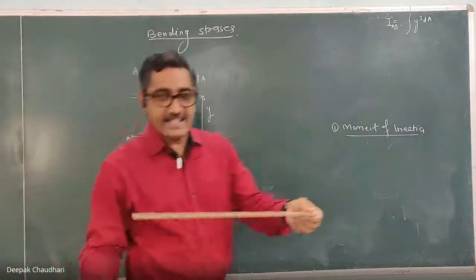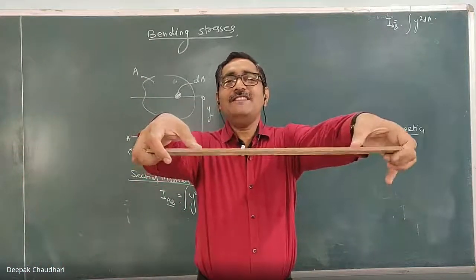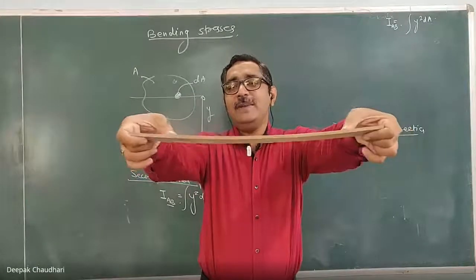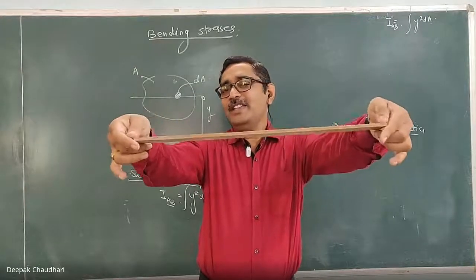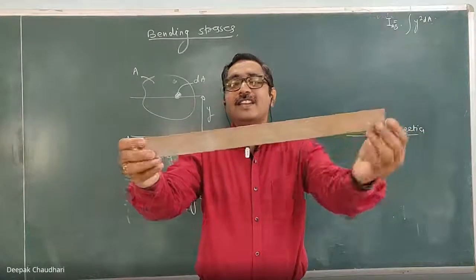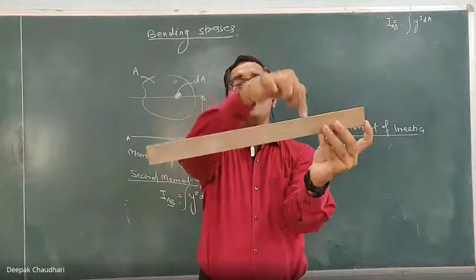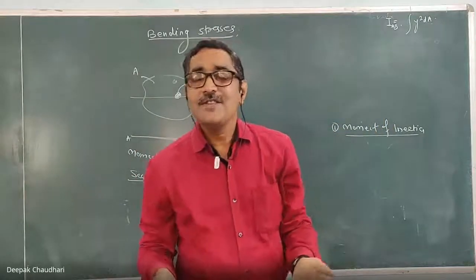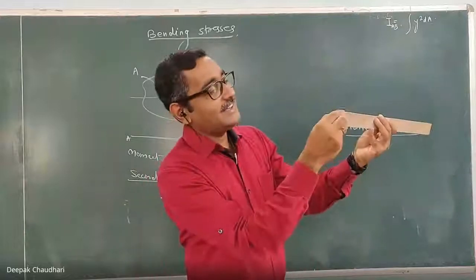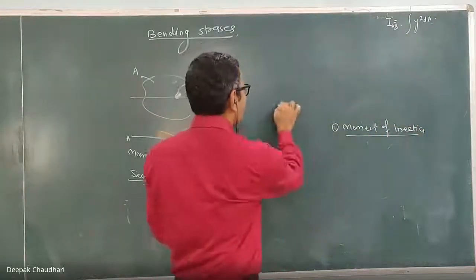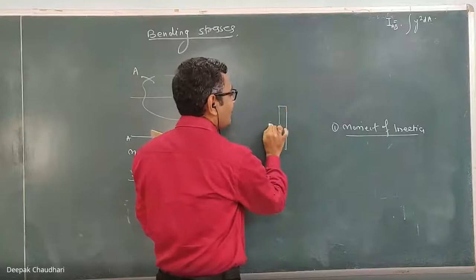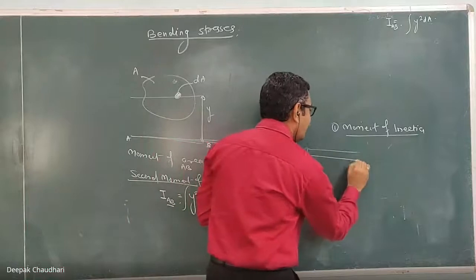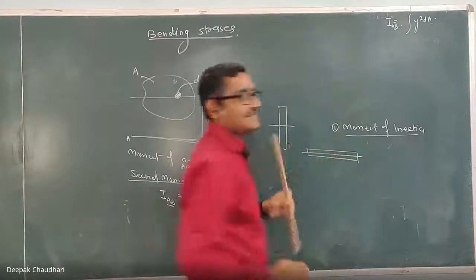If you consider this scale, very easily we can bend it. If I put it like this and apply forces here, very easily it can be bent. But if I use such a position, give the support here and apply the load, then it is difficult to bend, because the moment of inertia of this area about this centroidal axis is more than that of this area about this centroidal axis.